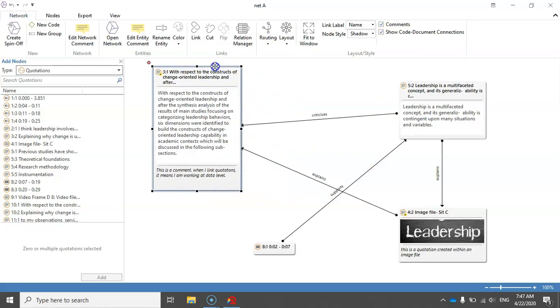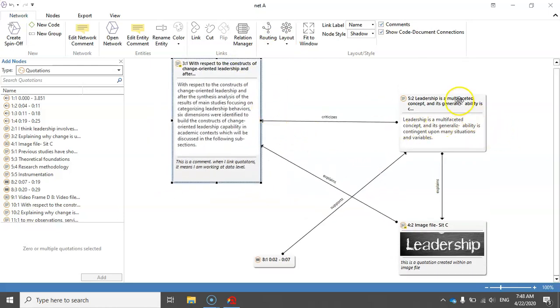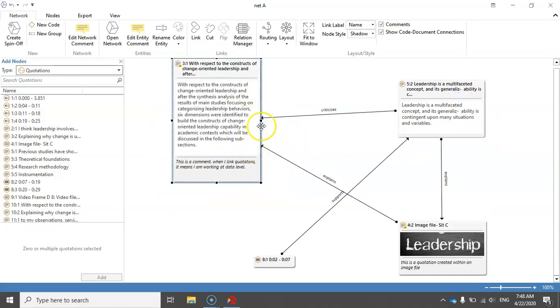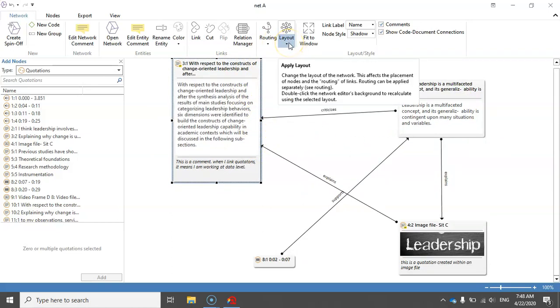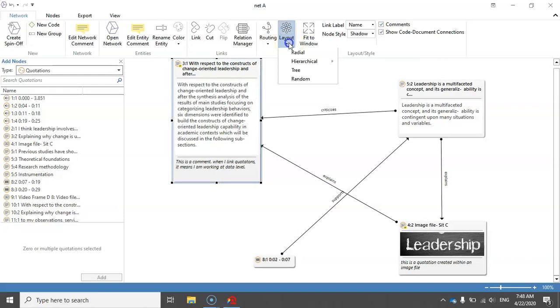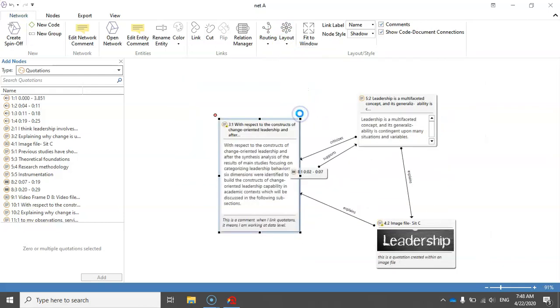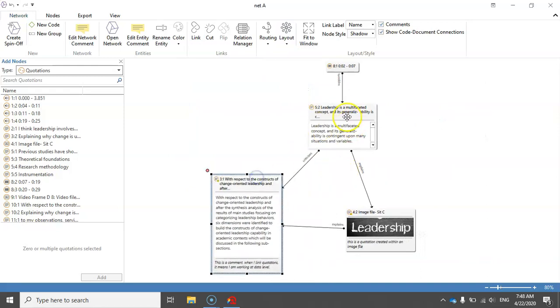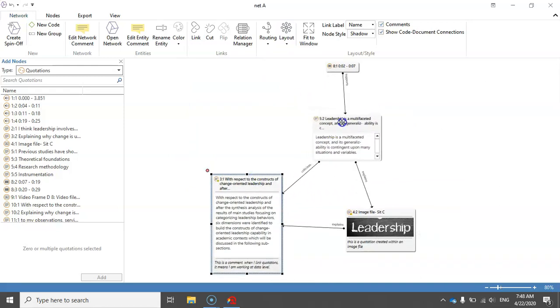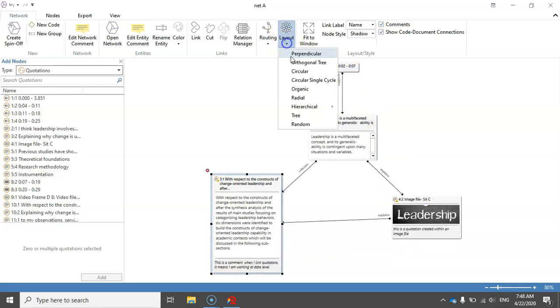I can also change the layout and the routing of this network. Note that you can design your own layout for your network, but there are some built-in layouts here. You can select any of them that may be relevant to your research. So there are a lot of possibilities.